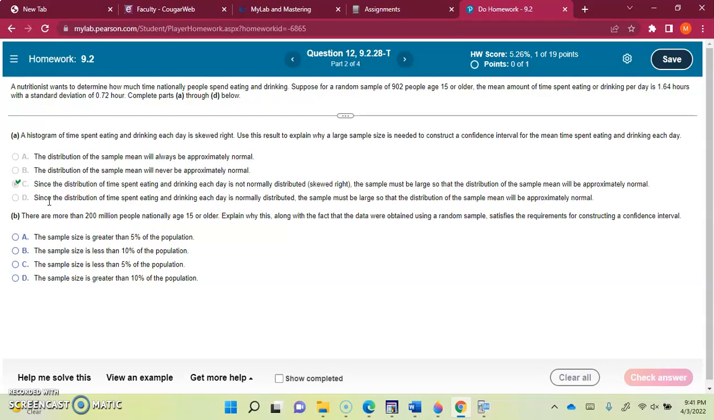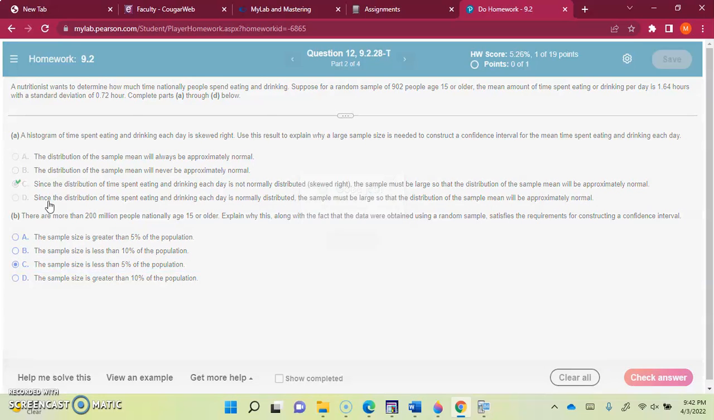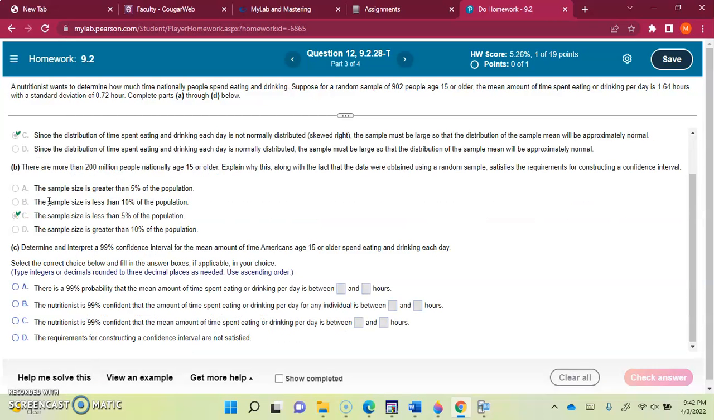So let's read them. Sample size is greater than 5%. We don't want that. Sample size is less than 10%. That's not the condition. Sample size is less than 5% of the population. That is what we have as a condition. We check that one.